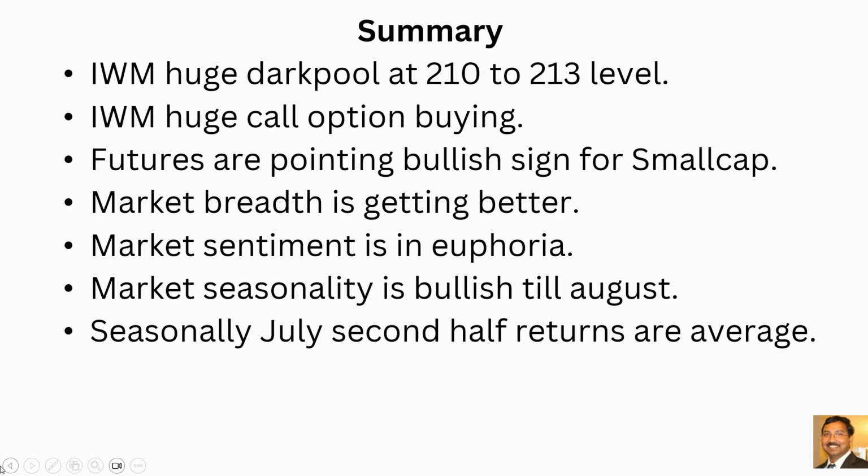And on seasonality, July's second half returns are average. We saw that the first 10 days of July have had huge returns compared to any other month's first 10 days since 1928, and the second half is not that great. So mostly either the market goes sideways, or money moves from the Mag 7 to other stocks and also into the small cap stocks.